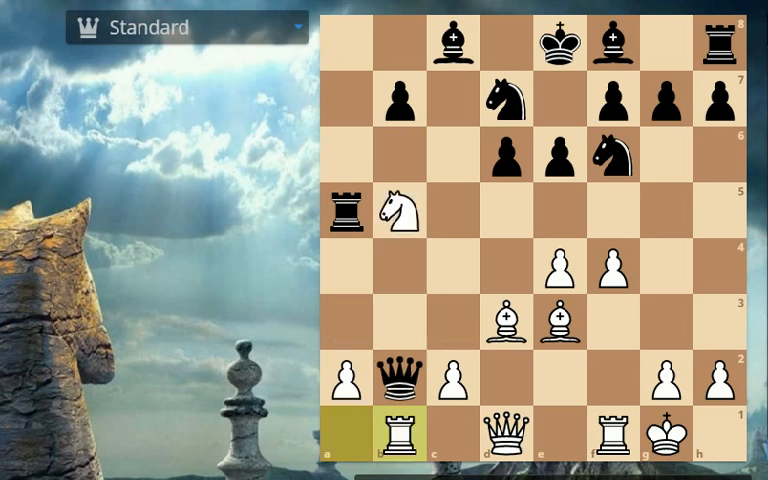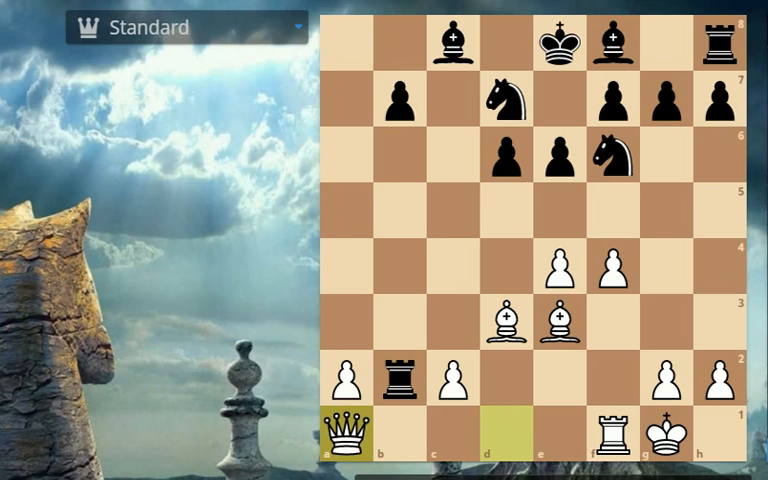So thinking all this, Garry Kasparov decided to give up the queen for a rook and a knight, and he played rook captures on b5. So we have rook captures on b2 and rook captures on b2. And now we have queen to a1 attacking the rook. And now the question is, where will this rook go?